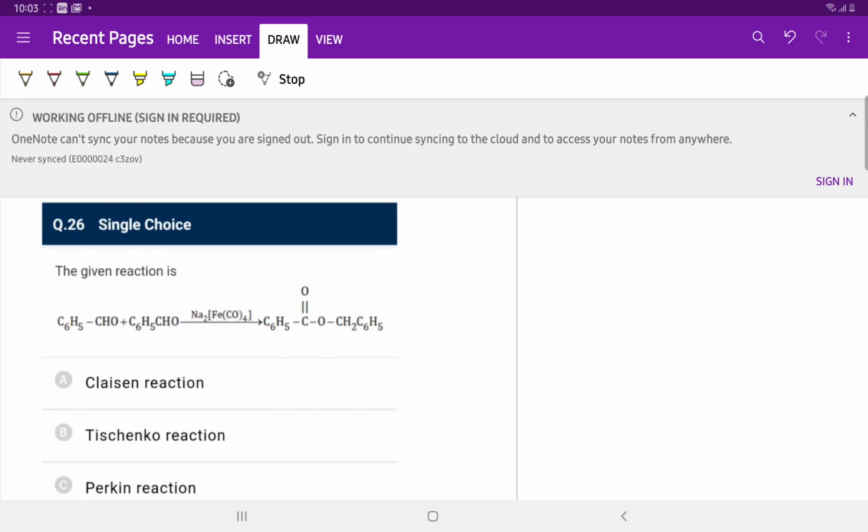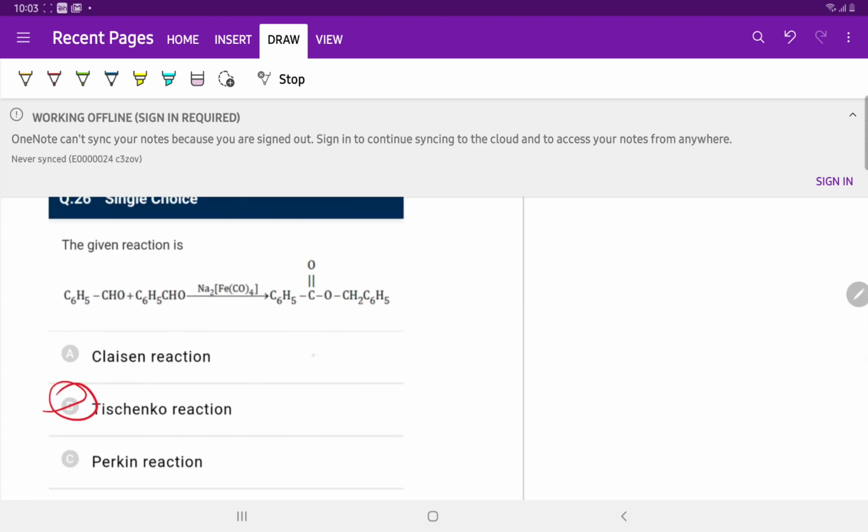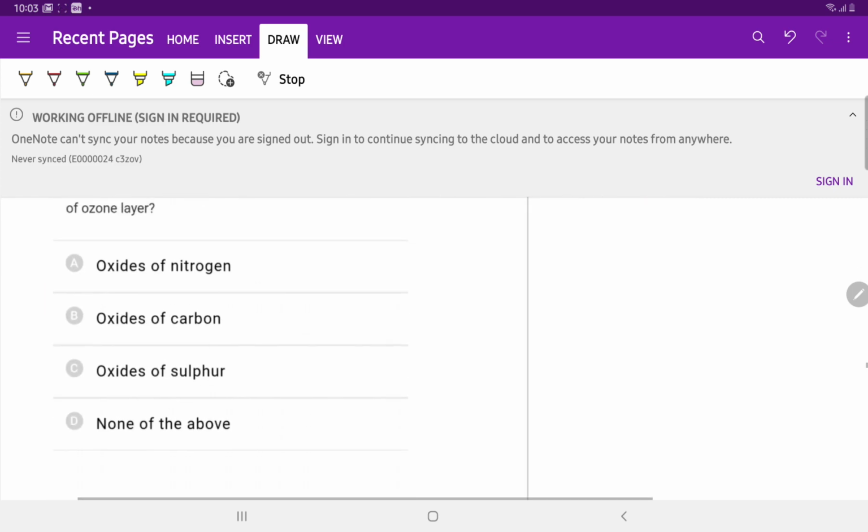Question number 26. Benzaldehyde is reacted with sodium alkoxide, and an ester is formed. This is a modification of the Cannizzaro reaction, and this reaction is known as the Tishchenko reaction. In this reaction, PhCH2OH and PhCOOH are formed, and elimination of water takes place, so an ester will form by esterification. Oxidation of 1 mole of benzaldehyde and reduction of 1 mole of benzaldehyde take place. So the answer is the Tishchenko reaction, which is the modification of the Cannizzaro reaction.